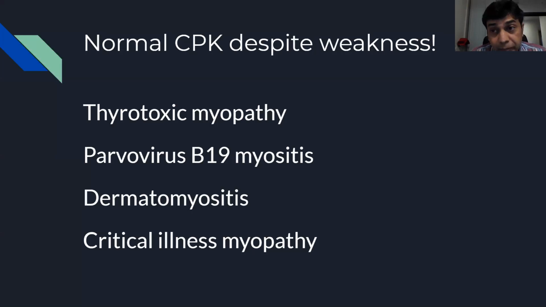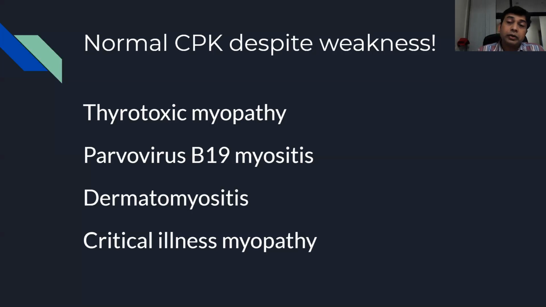This is a very rare kind of myositis, which I pulled out, seen basically in immunodeficient patients: parvovirus B19 myositis, where despite weakness, the CKs will remain normal. Dermatomyositis, you must remember, and this is because in DM, often the damage is more in the subcutaneous tissue and the fascia rather than the muscle. So DM, despite having significant weakness, the CKs may not rise.